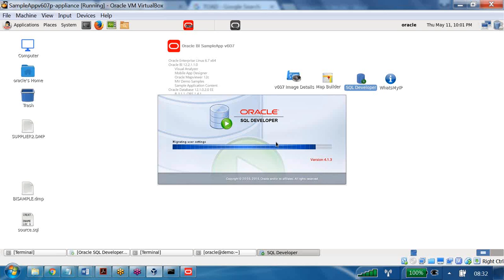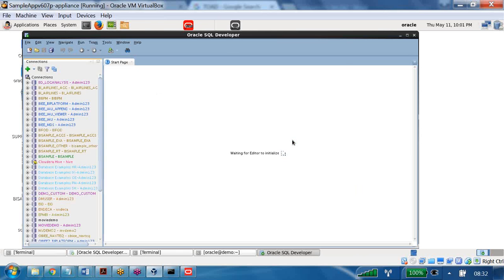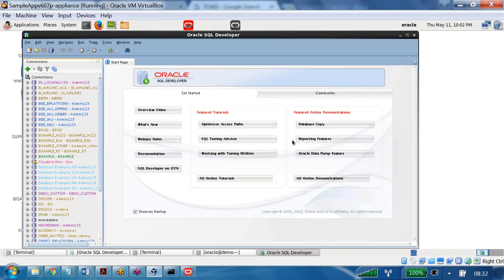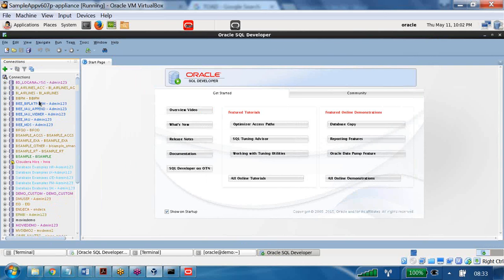Inside this Oracle SQL Developer, since we are accessing it the first time, we have to create the connection. Connection to what? OBIEE or the Oracle database? Database only. This SQL Developer has nothing to do with OBIEE. SQL Developer works purely on top of the database. The first time you open it, these connections will not be there. In my case, I have been working, so many connections are available.